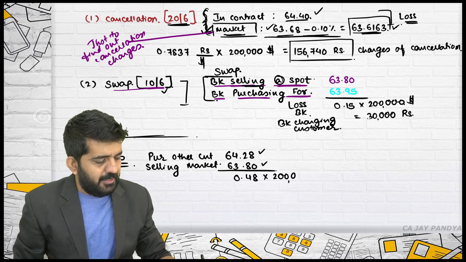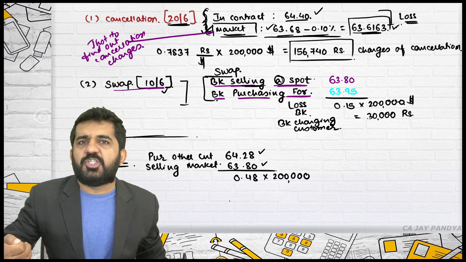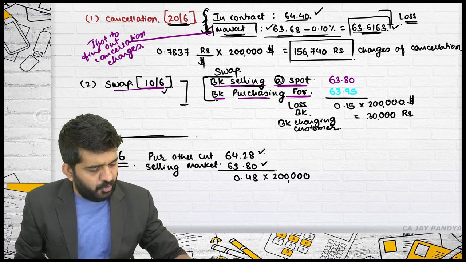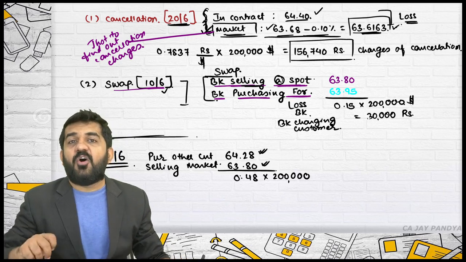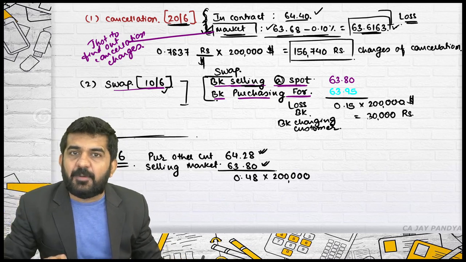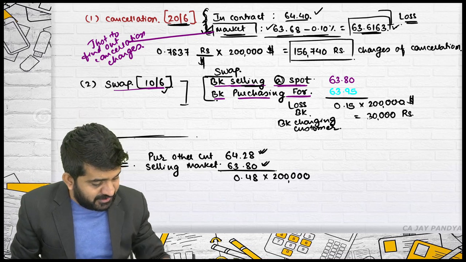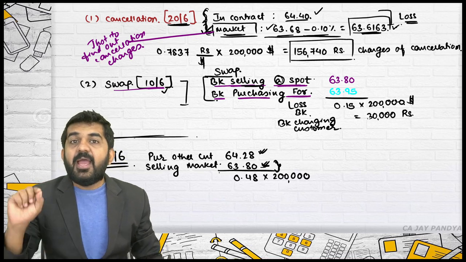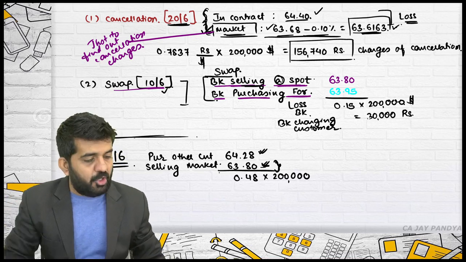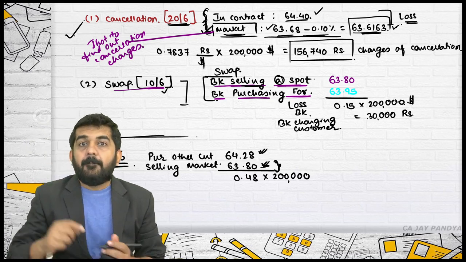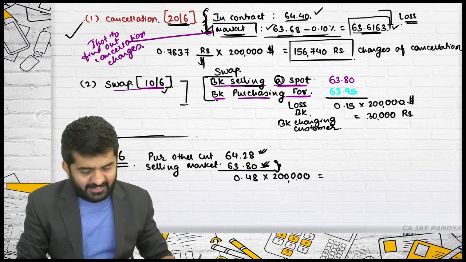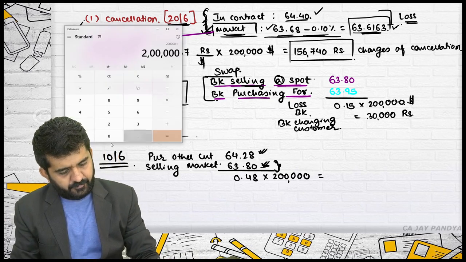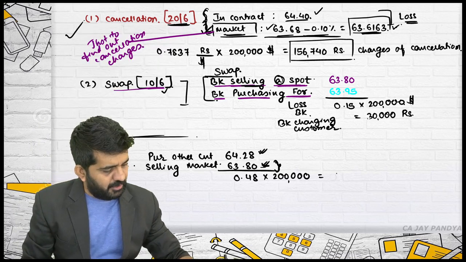Multiplied by 2 lakhs. Please understand, the bank will not be charging this from the customer. There is no meaning to charge this from the customer. This was the cash inflow and outflow of a bank, and the bank has already planned for it. But because this rate was unplanned, the bank was not planning to sell something at this rate. And for cancellation of the contract, the bank is doing this. But as the customer is coming 10 days late, it is 2 lakh into 0.48, which is 96,000.